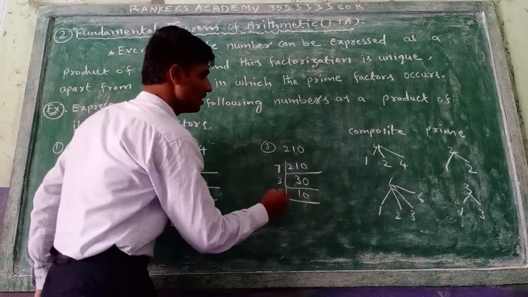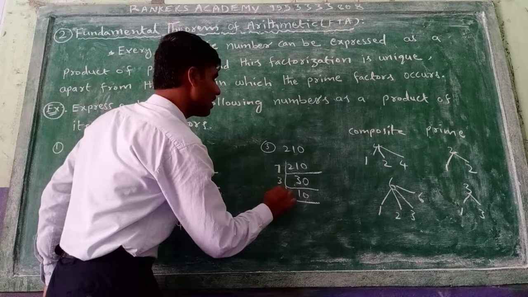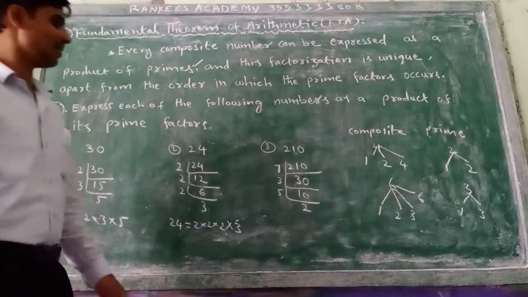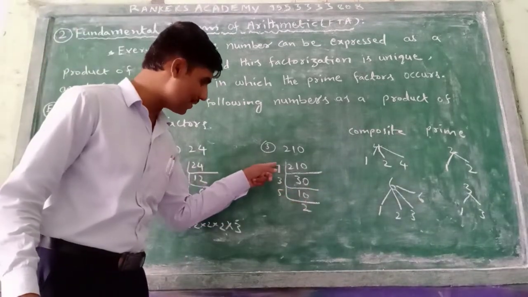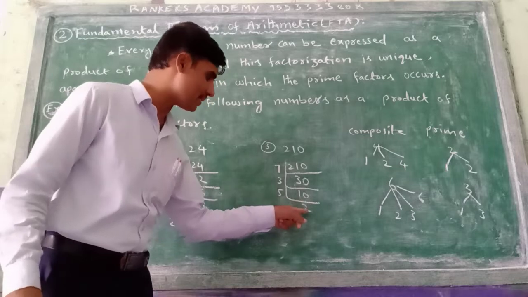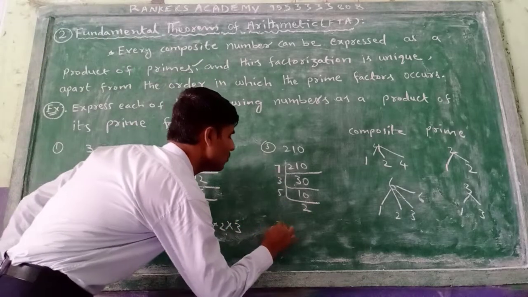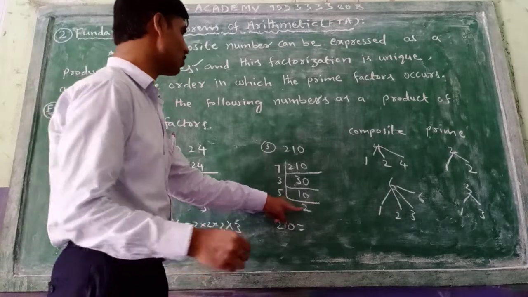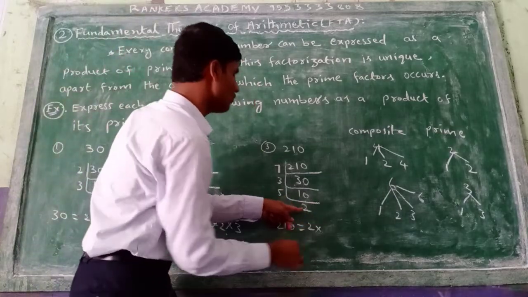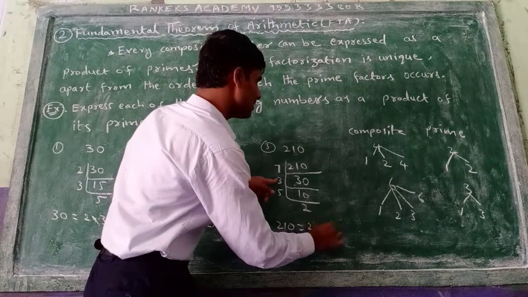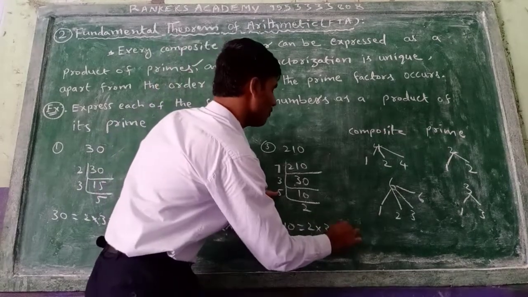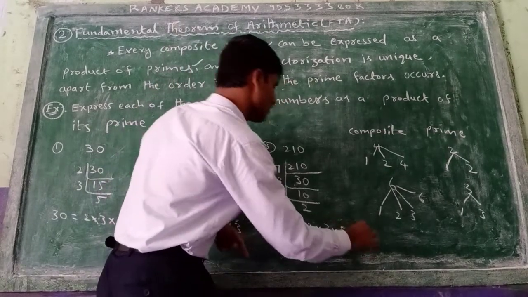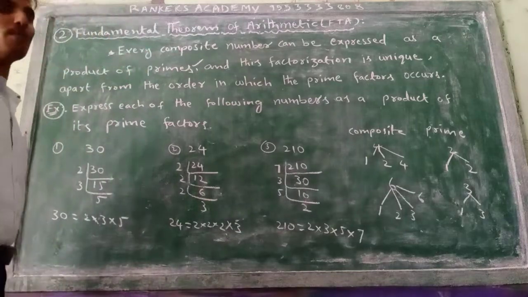Next 5 2s we can write, 5 2s are 10. These all are prime numbers. Only here compulsorily you should take the prime numbers. But when you are writing the product, you write in order. 210 equal to 2 into 3 into 5 into 7. This is the product of primes.